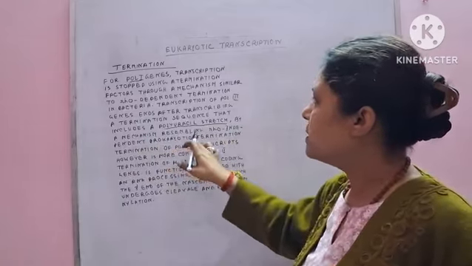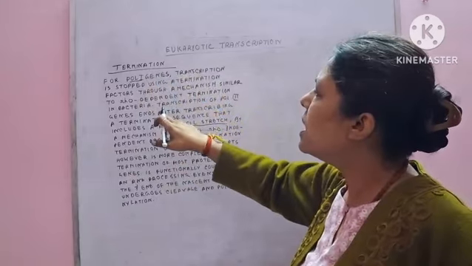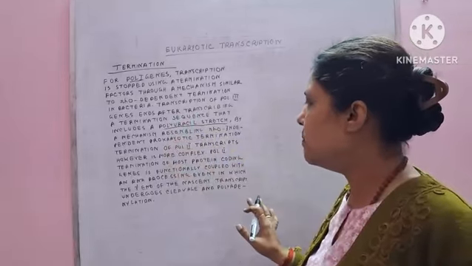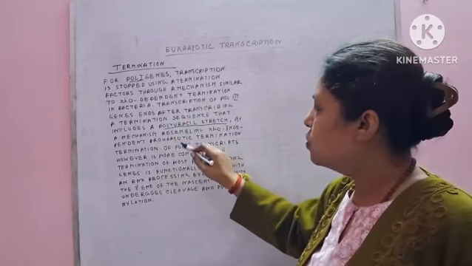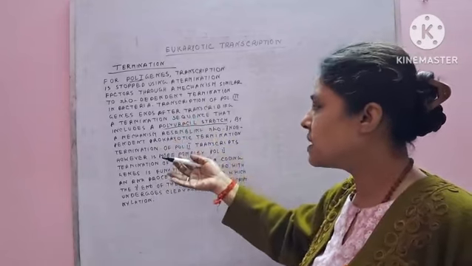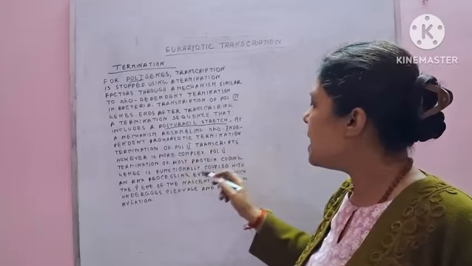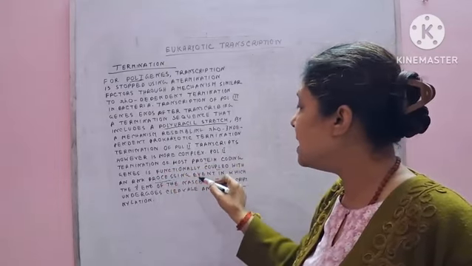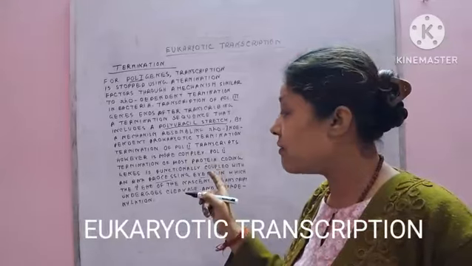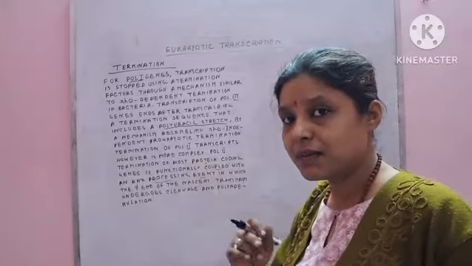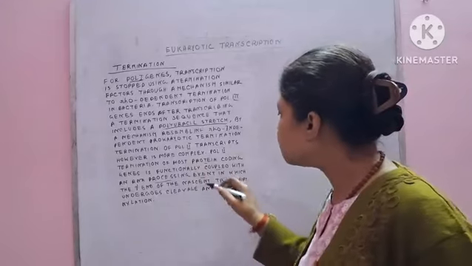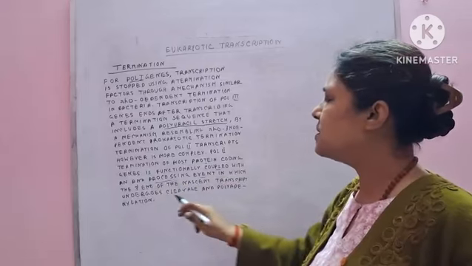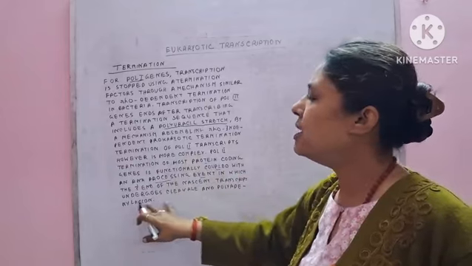So for pol 1 it is rho-dependent, and in the case of pol 3 a rho-independent mechanism is important. In the case of pol 2, the transcription is a complex process, because the protein-coding genes are functionally coupled with RNA processing events. I have already explained RNA processing, and it is available on my channel, so please check it out. In the processing event, the 3' end of the nascent transcript undergoes cleavage, and after that polyadenylation is done.